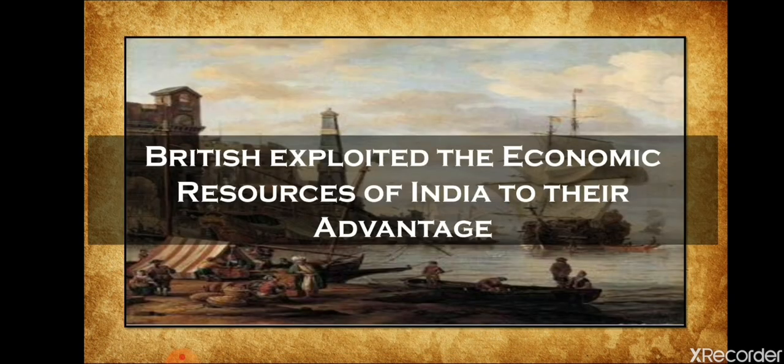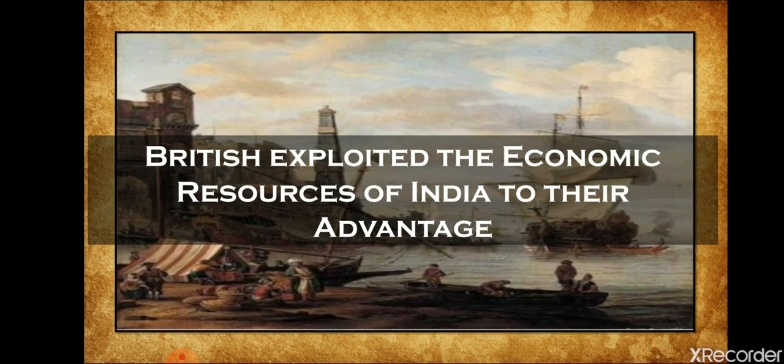Basically, the British exploited the economic resources of India to their advantage, as we have learned that they were forcing Indians. They introduced commercialization of agriculture in India, forcing Indians to grow only commercial crops like indigo, tea, coffee, and all that. And they used to purchase all those raw materials at very cheap prices. Okay, so that is why basically they used our economic resources for their advantage.